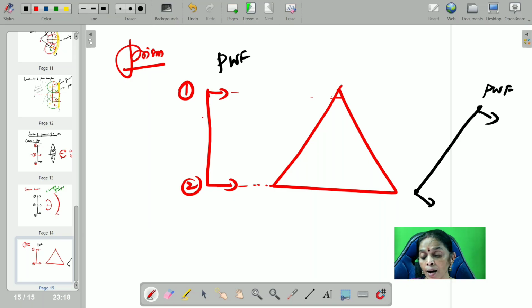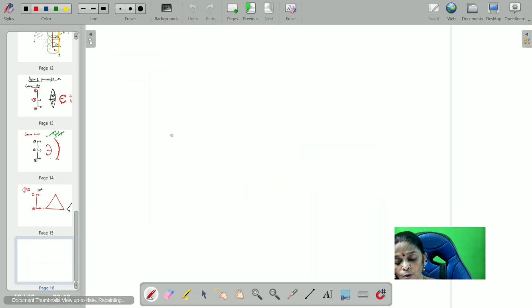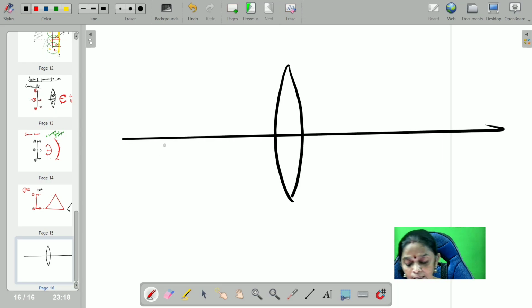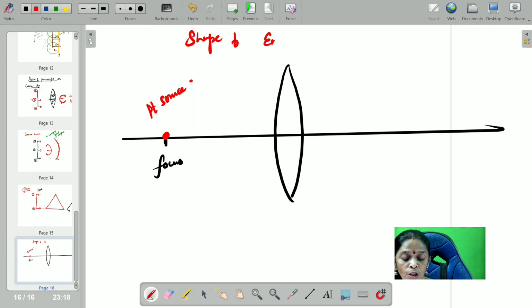So hope you understand. The last one, for example, in a convex lens, in front of this convex lens at the focus, a point source is placed. When you take a point source, what is the shape of the emergent wavefront? Draw the shape of the emergent wavefront.